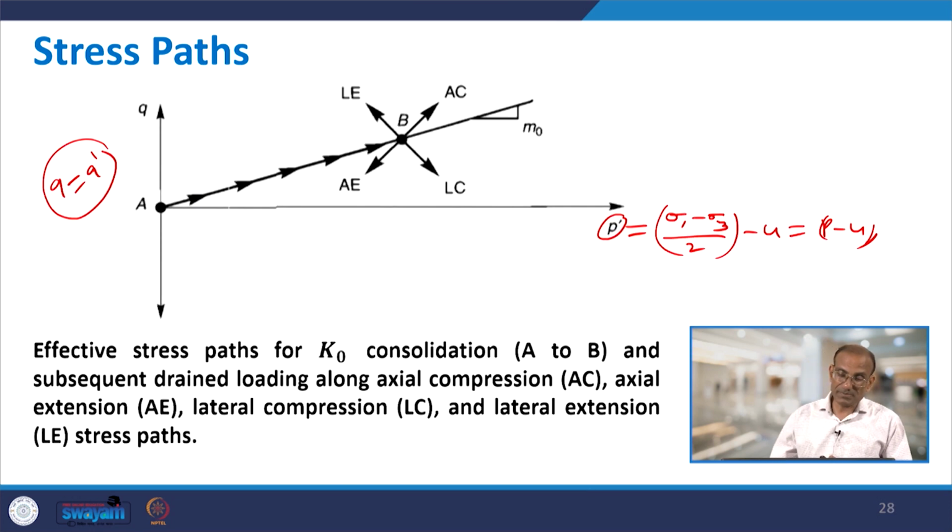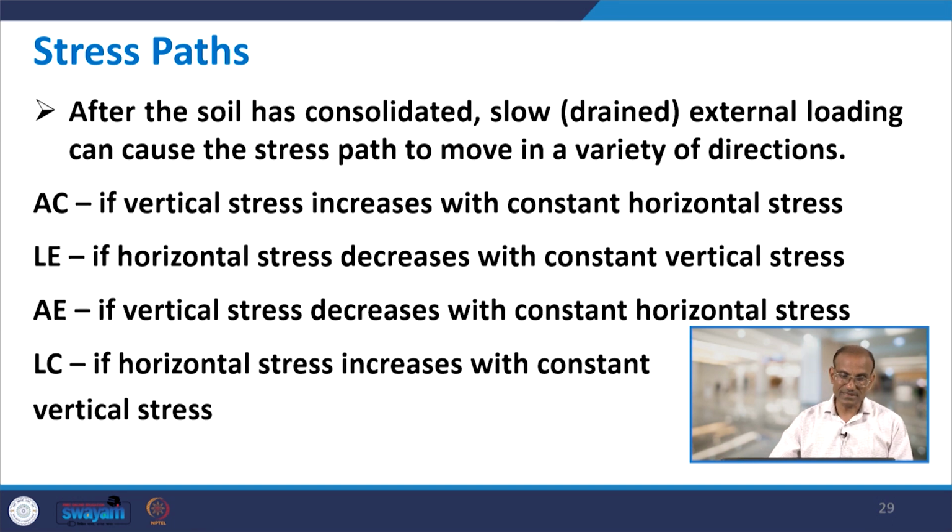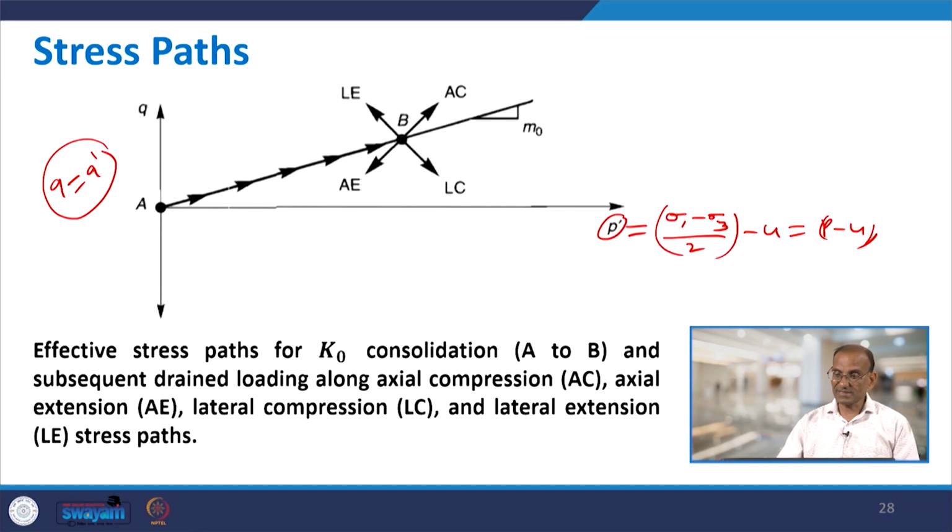Here in this stress path there are 4 paths: AC, compressive, AE, extension, then LE and LC. How are they described? AC applies if vertical stress increases with constant horizontal stress.